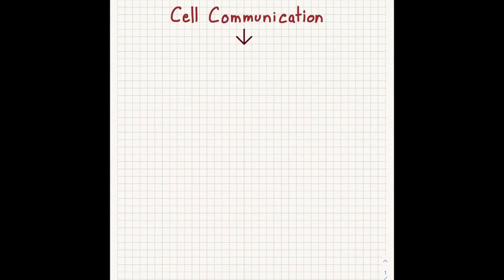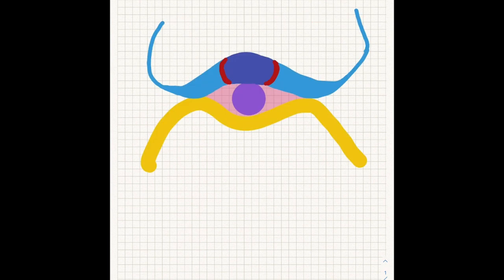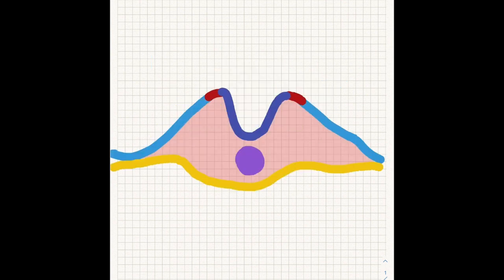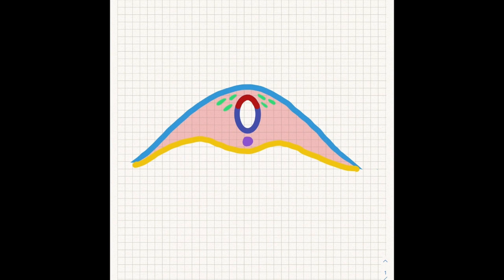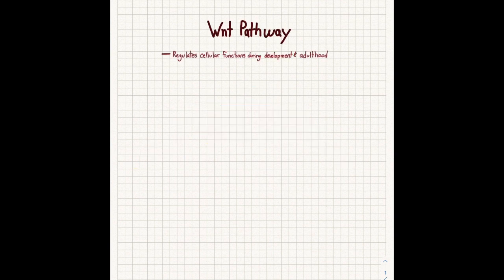Now we are shifting to cell communication, as there are signaling pathways involved in the formation of the neural crest, specifically the WNT signaling pathway. The early development of the neural crest can be explained in two steps. First, WNT signaling from the ectoderm and the mesoderm induces the neural plate border. In the second phase, WNT signaling from the ectoderm and the mesoderm promotes a set of transcription factors called the neural crest specifiers, and they help with the migration of the neural crest cells. The WNT pathway is important because it regulates cellular functions during development and adulthood.